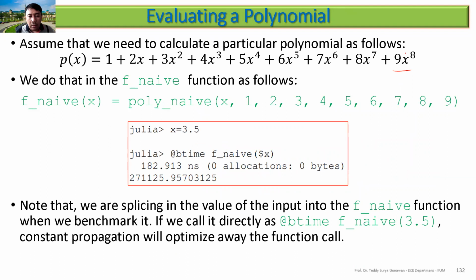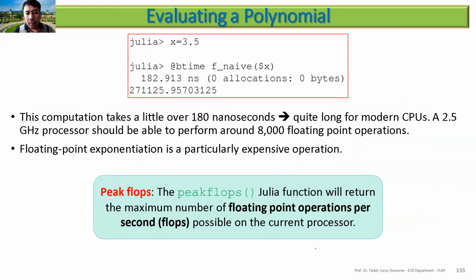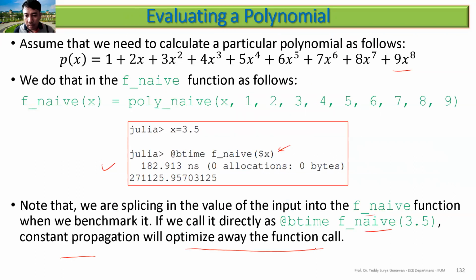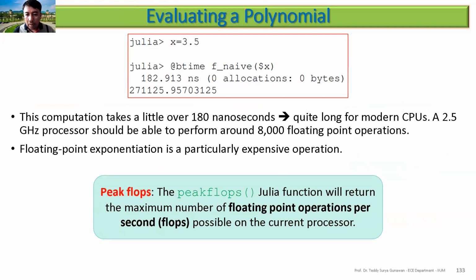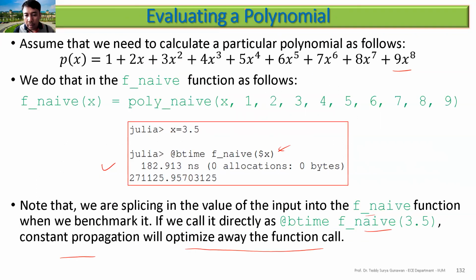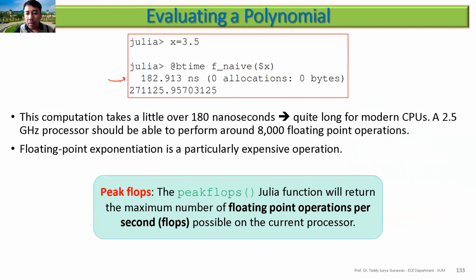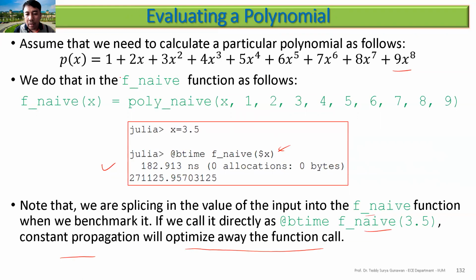So when we do this with x equal to 3.5, we measure @btime f_naive of x. We are splicing the value of the input into the f_naive function. If we call this, then constant propagation will optimize away the function call. When you do it the second time, it will be in nanoseconds.